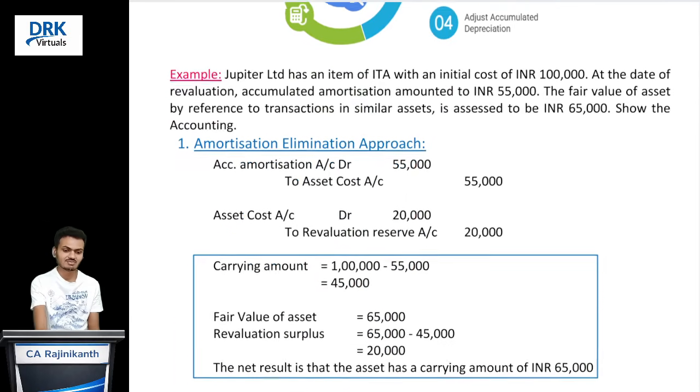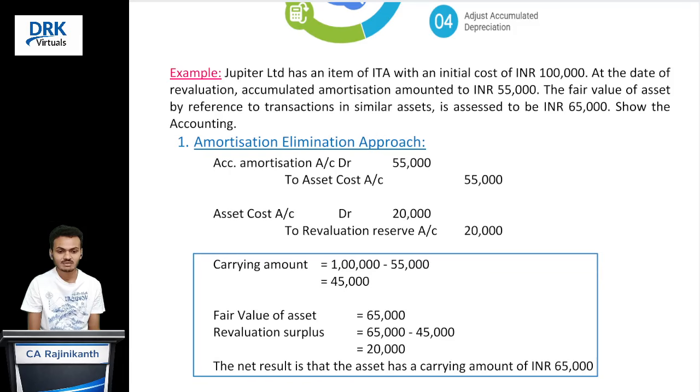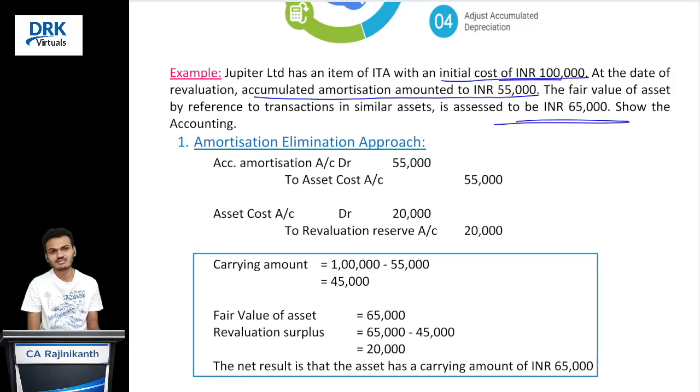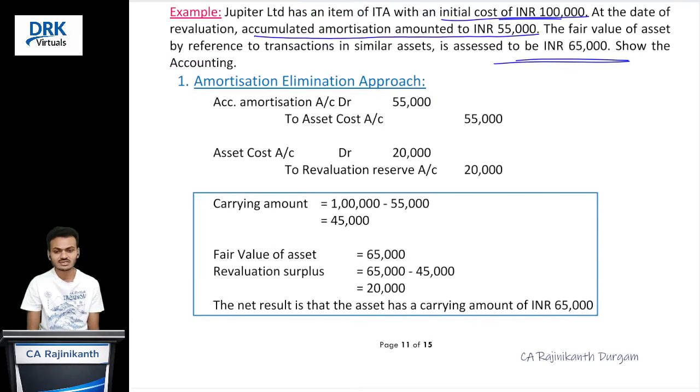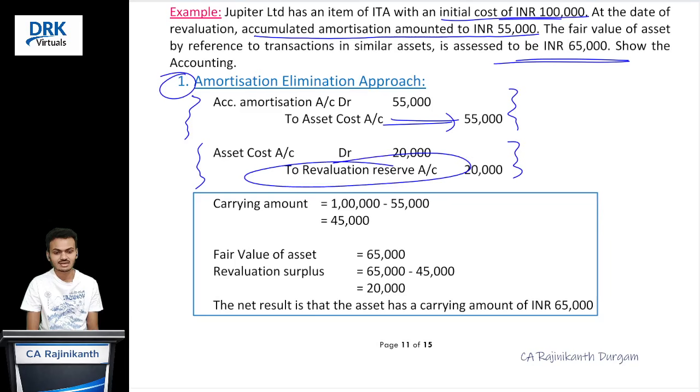So let's discuss with numbers so that you get good clarity. Suppose initial cost is 1 lakh rupees, accumulated amortization 55,000 rupees. It means our carrying amount is 45,000 rupees, correct? Fair value is 65,000 rupees on the date of revaluation. It means 20,000 rupees is our revaluation gain. In this case, the first method is elimination of the accumulated amortization balance. See the journal entry: we eliminate the accumulated amortization balance by directly adjusting it to the gross carrying amount of the intangible asset, and you simply recognize the revaluation gain.